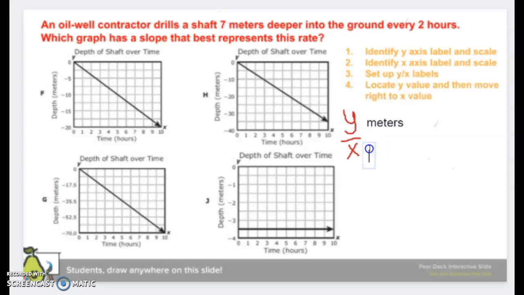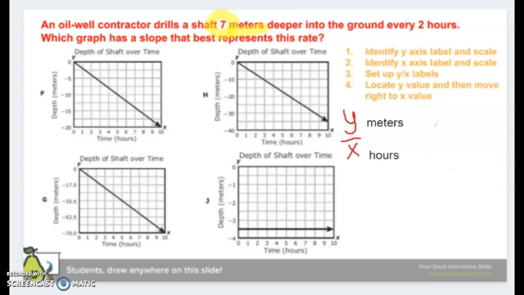So I know meters is my y. If I go to my x-axis, I can see that it's being measured in hours. It makes it a little bit easier for me to find those words in my word problem. If I'm looking for my y, meters, I can highlight and see that meters says 7.